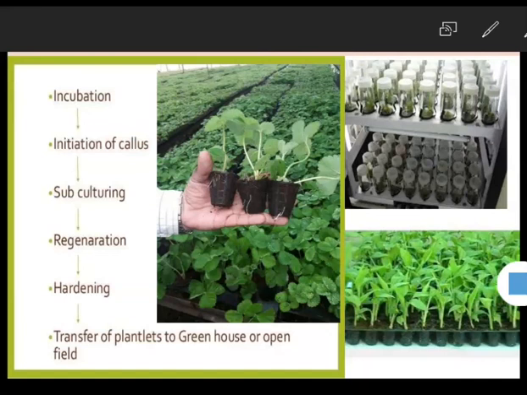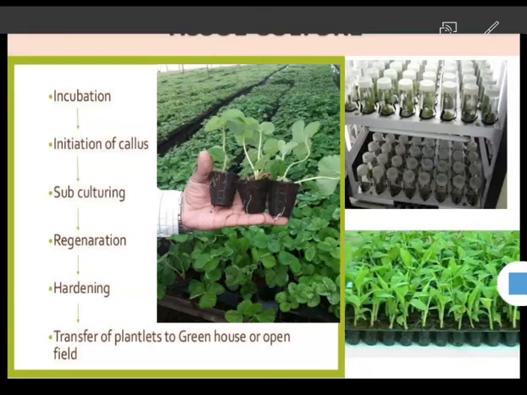It is also called a culture room. Next, in the culture room, the initiation of callus is performed. Next one, subculturing. In subculturing, the callus is transferred into a new culture medium for initiation of root and shoot.